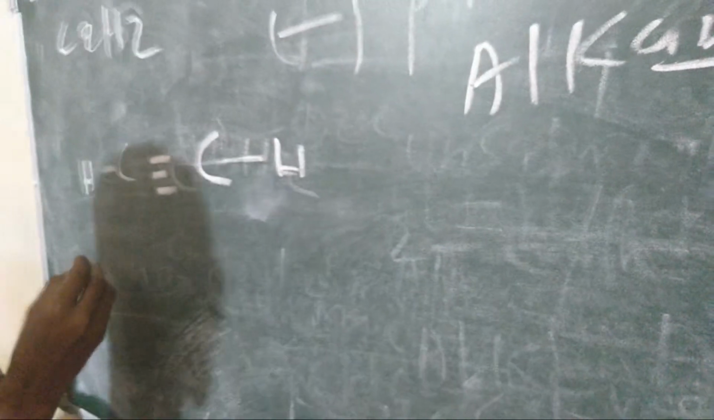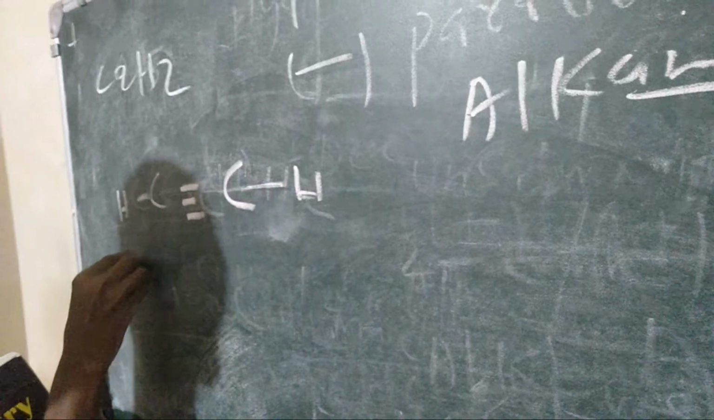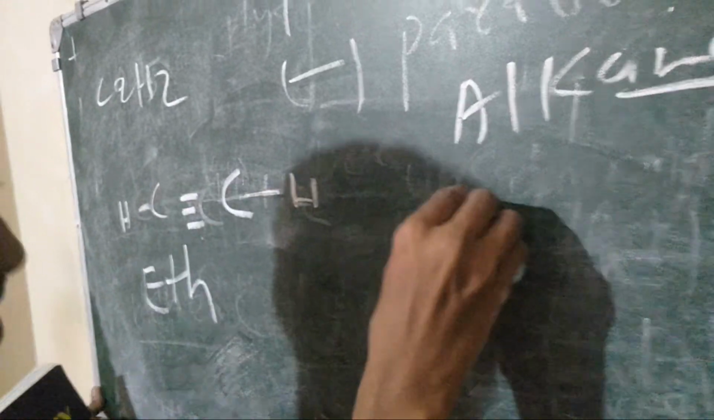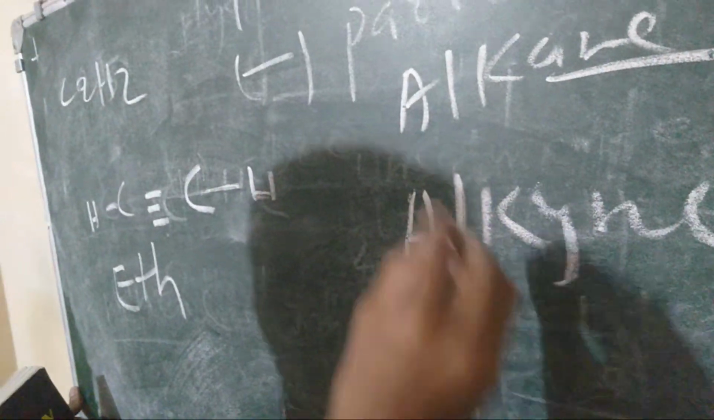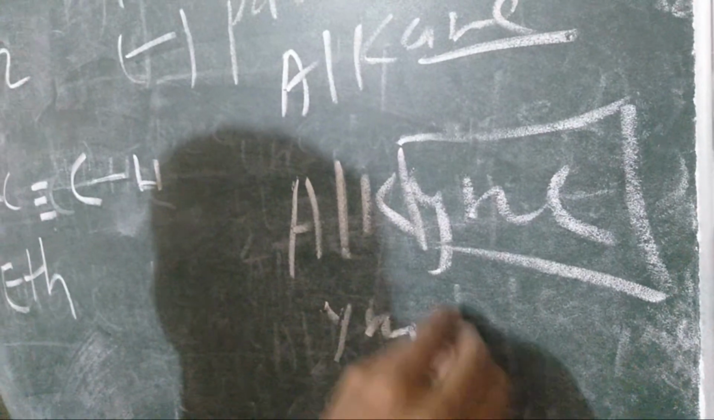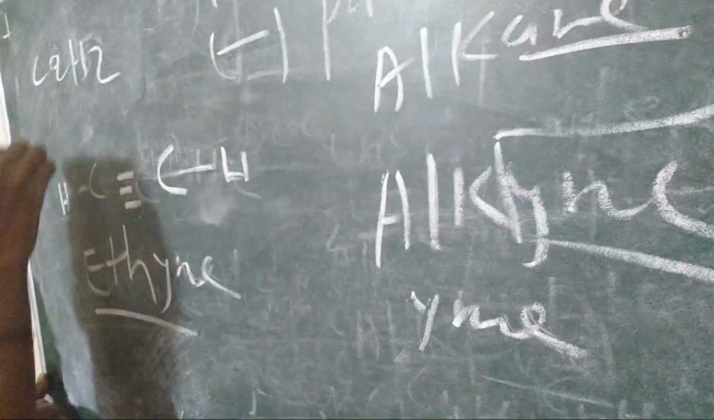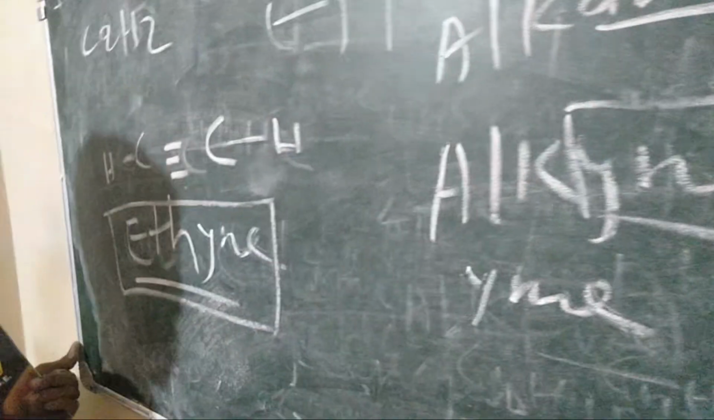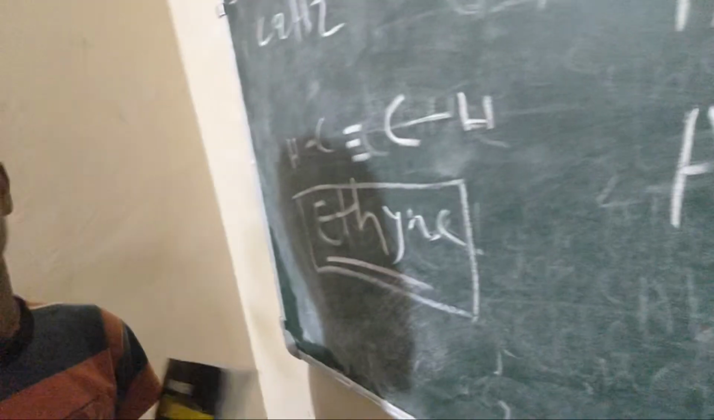So we have to use first two carbon. We already know two carbon means eth. And for the third bond we use alkyne, ALKYNE. Its last is YNE. So we use ethyne, YNE. So its molecular formula is ethyne. Very nice. You have tried to understand very well.